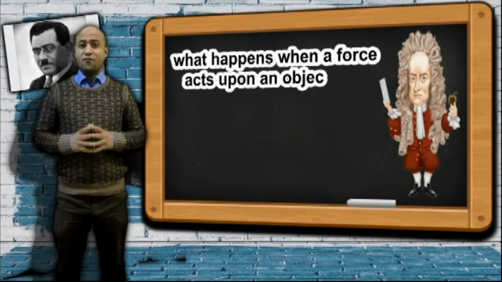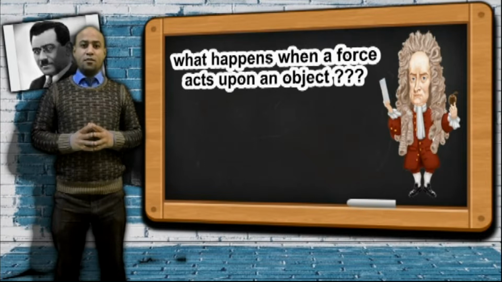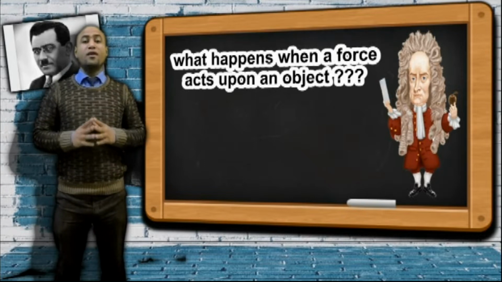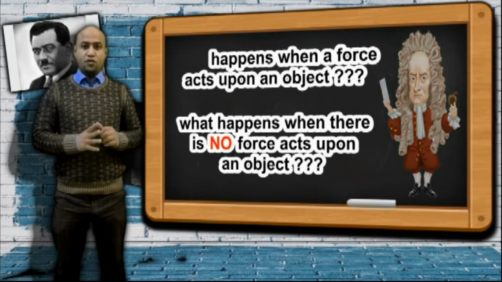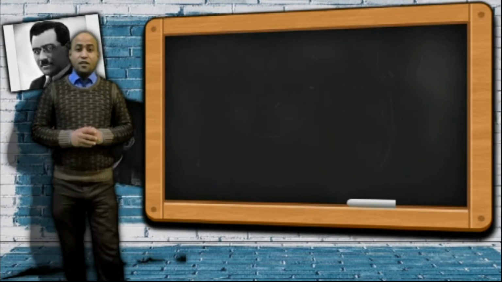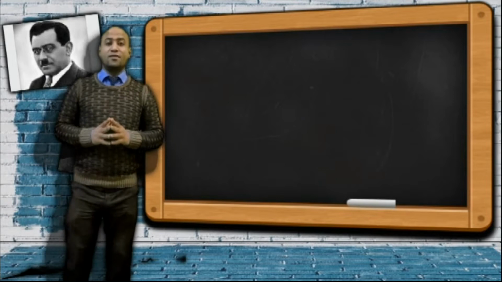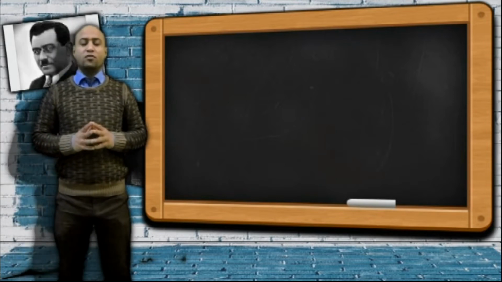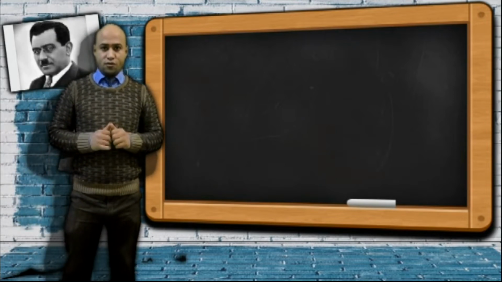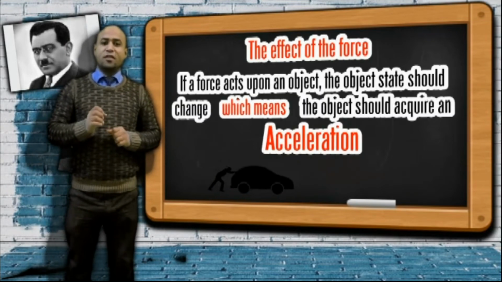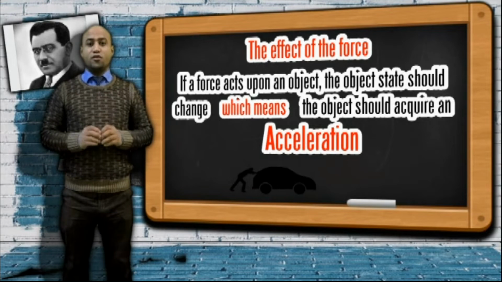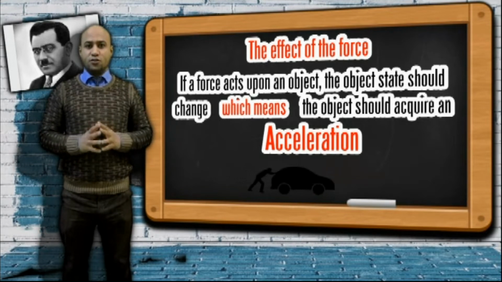What happens if a force acts upon an object, or what happens when no force acts upon an object? First, we should know what is meant by force, or what is the effect of the force. If a force acts upon an object, the object state should change, which means the object should acquire an acceleration.